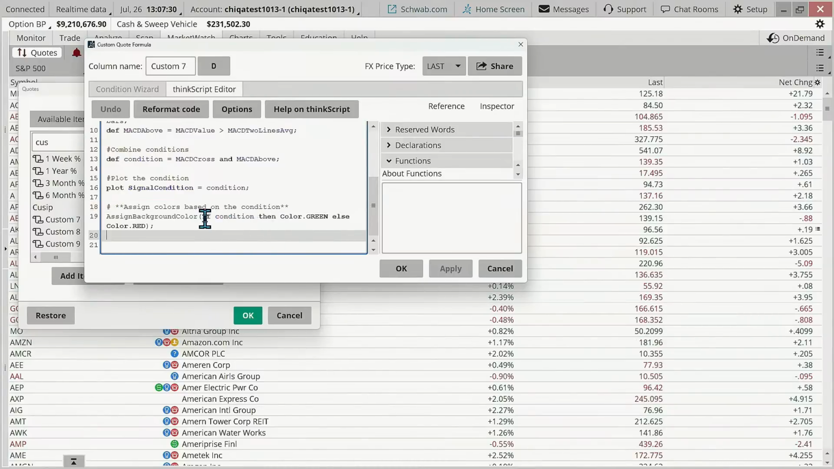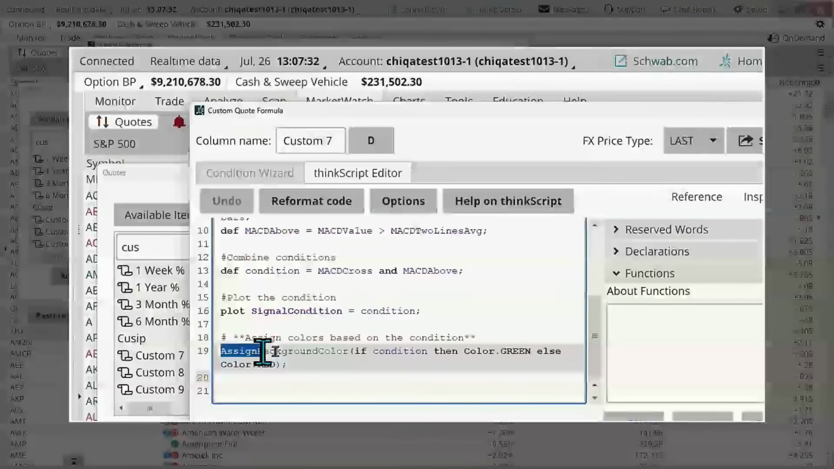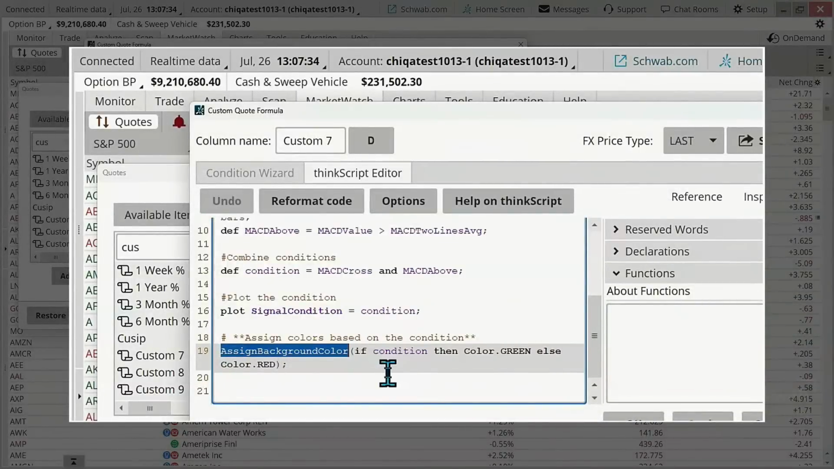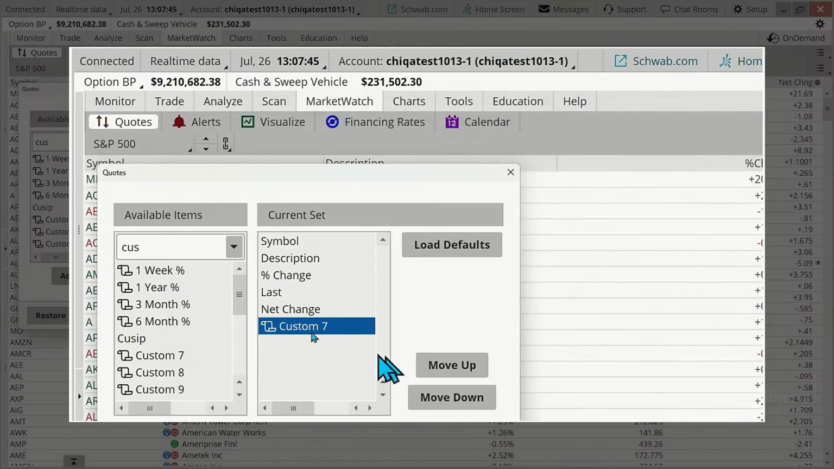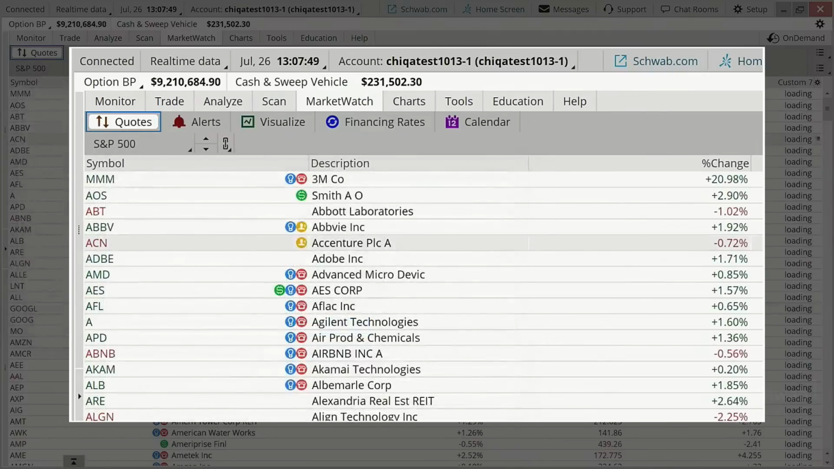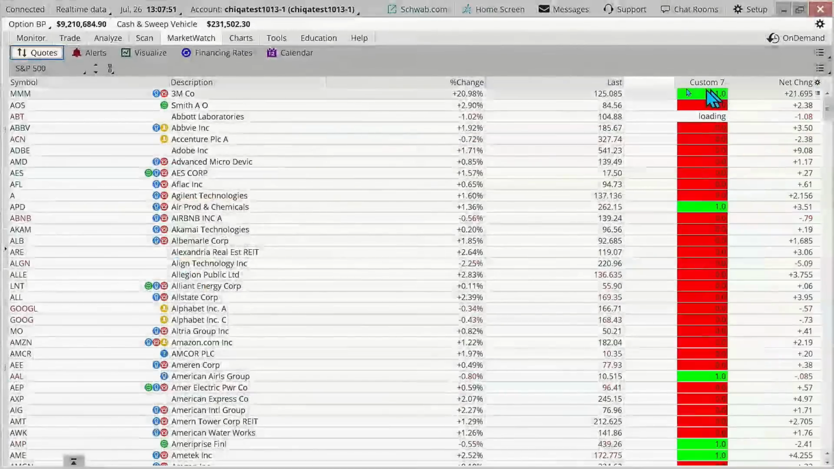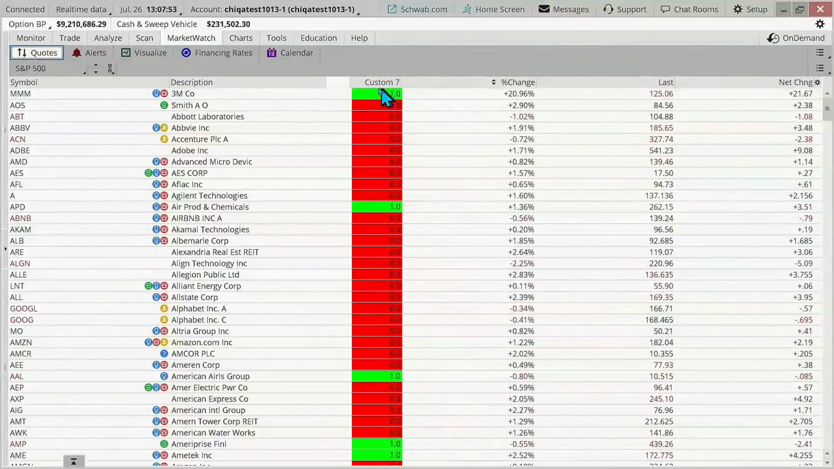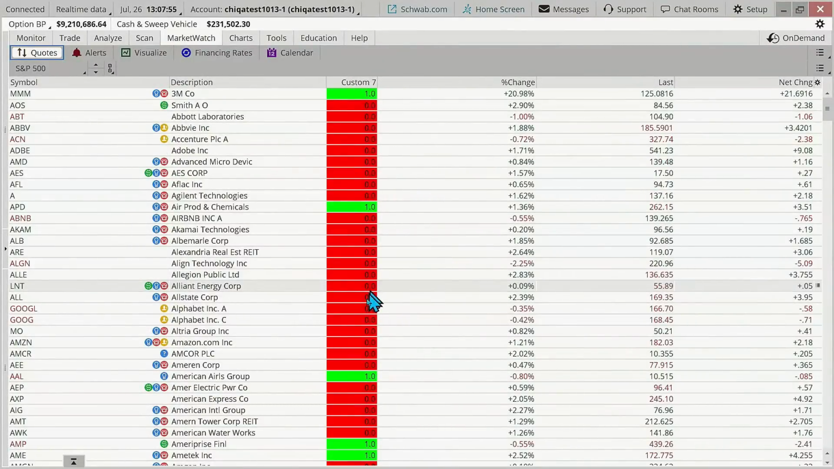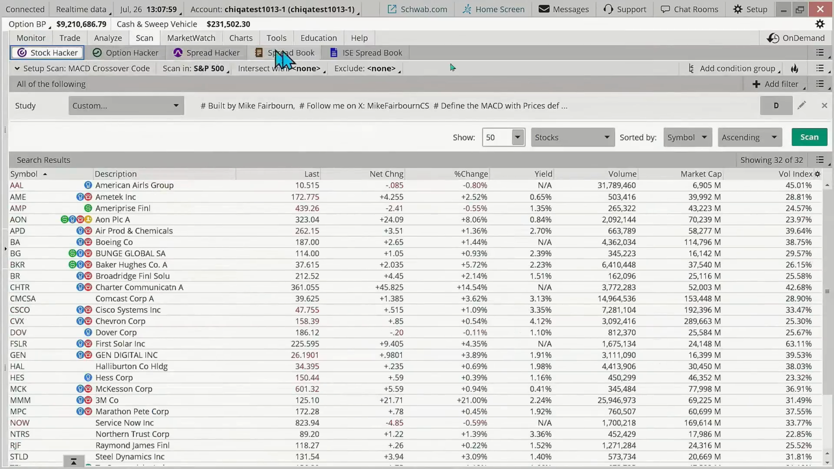Okay, so we've built the condition, we've assigned, basically this is the process to do that, assign background color. Now, if condition, then color green, else red. And you'll notice, again, that same script, I've added it in. So we've got it here. It's listed. In fact, we'll pull it over here to the left. You can see it's already populating green and red. It worked, and it worked initially on the scan tab. So we know the coding was correct.